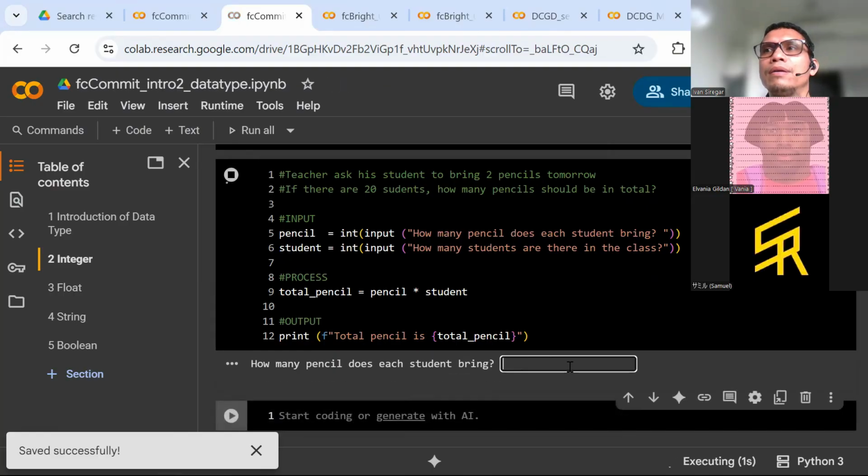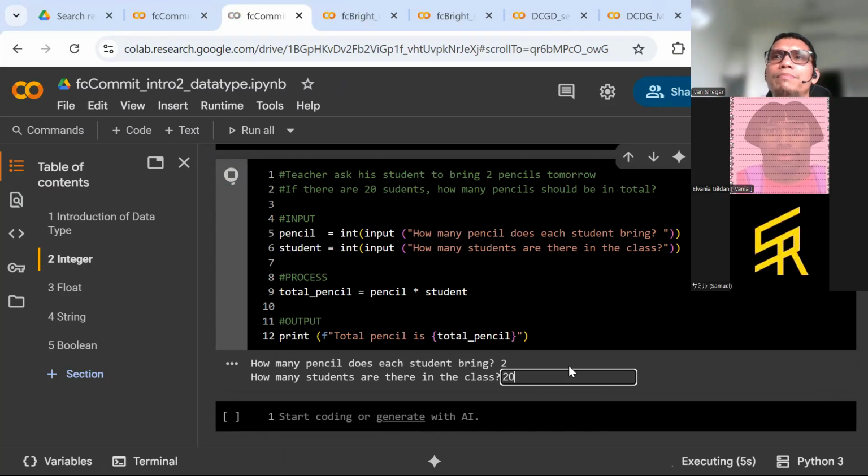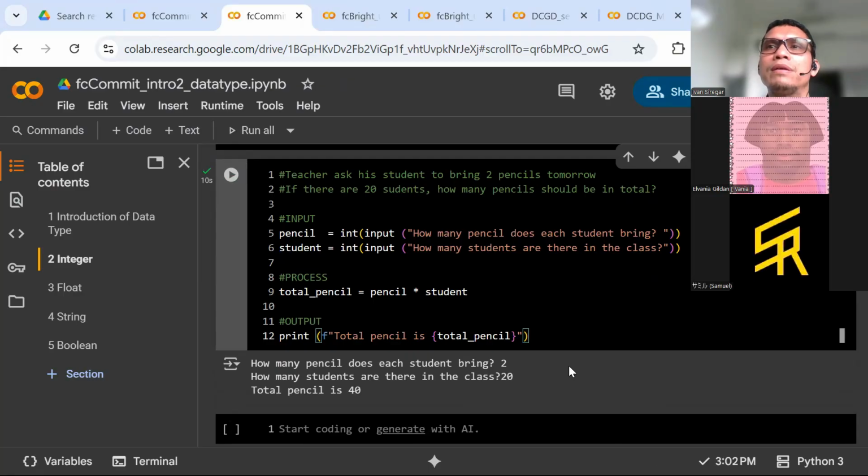Okay. Now you run. How many pencils? 2. How many students are there in the class? 20. So total pencil is 40. Okay, don't forget to put F here to indicate the format for print out.